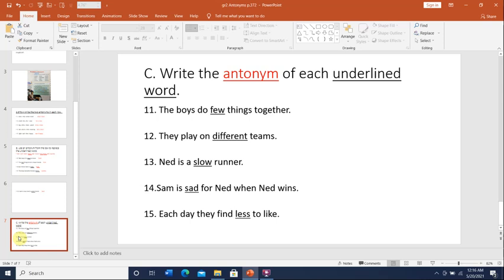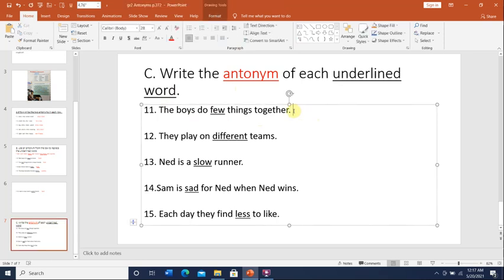For the last part, question B, it says write each sentence, write the antonym of the underlined word. So now we know more about antonyms. Instead of choosing from a box, you will try to find or write your own antonym. Okay, so the boys do few things together. What is the antonym of few? Few means a little, right? So the antonym of few would be many. The opposite of little is many.